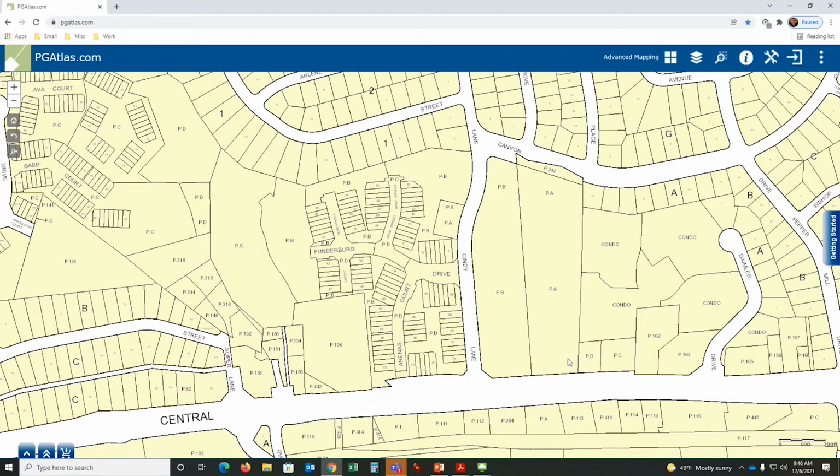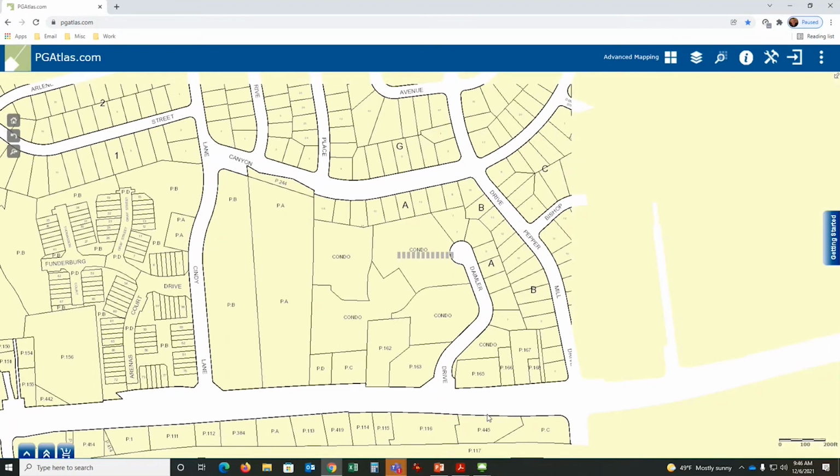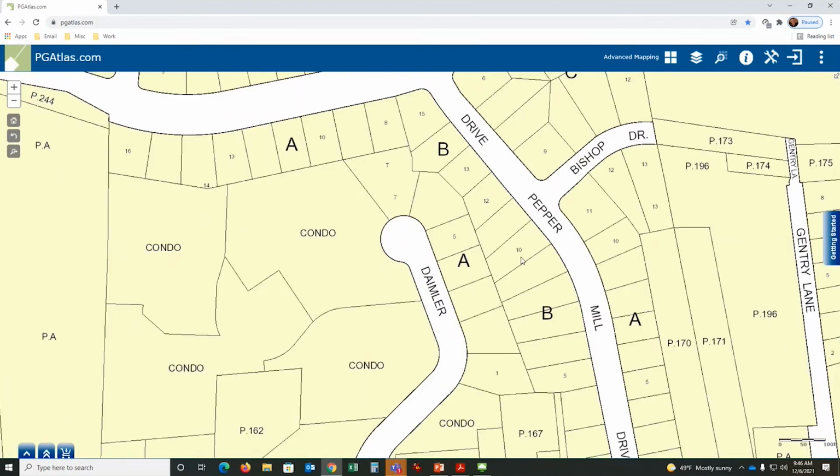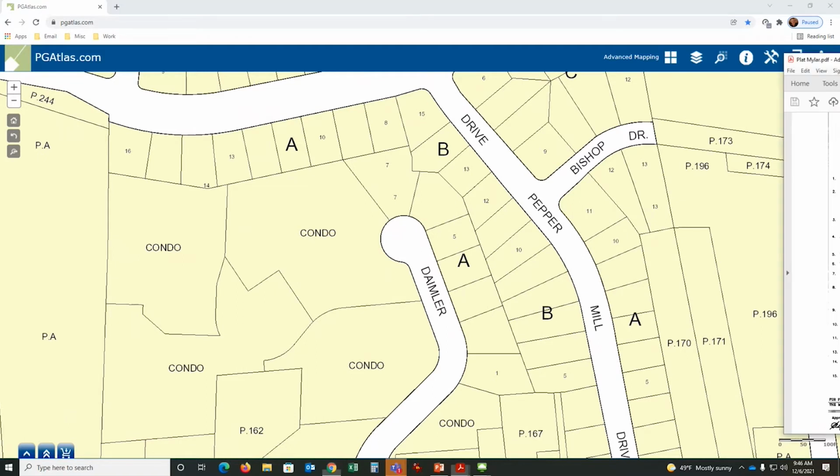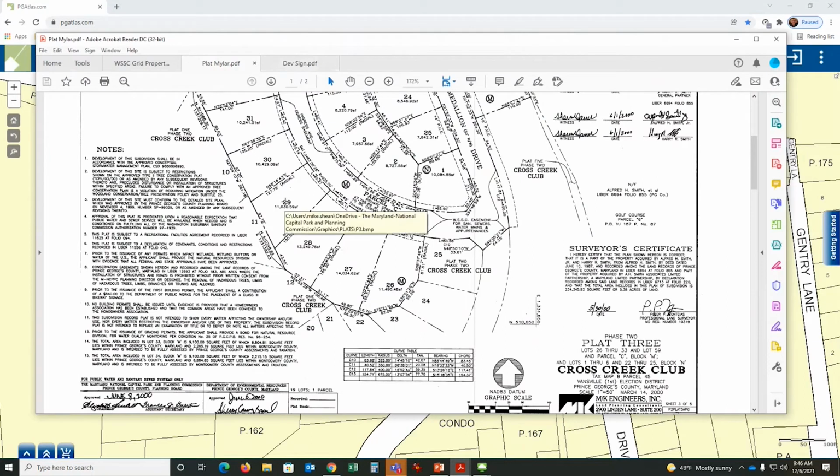You'll see that. Now, the information you're looking at here, these numbers, these are lot, block, and parcel numbers, which are assigned by, basically, we're following the tax assessment database. That's the same information that's entered on here. Lot 29, 28, 27.